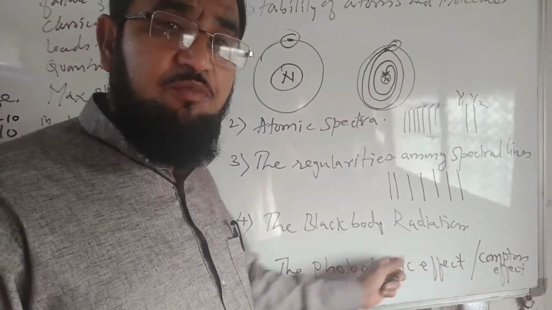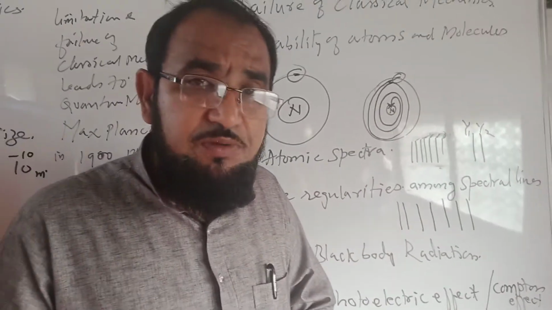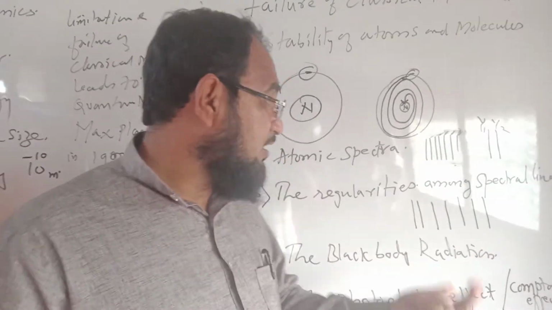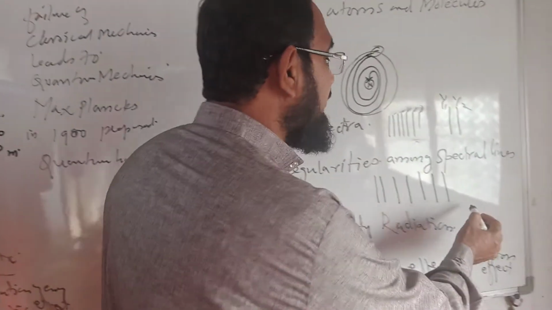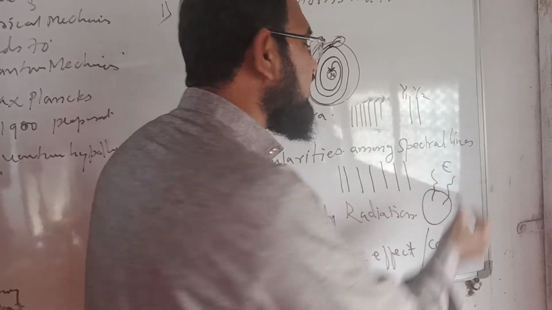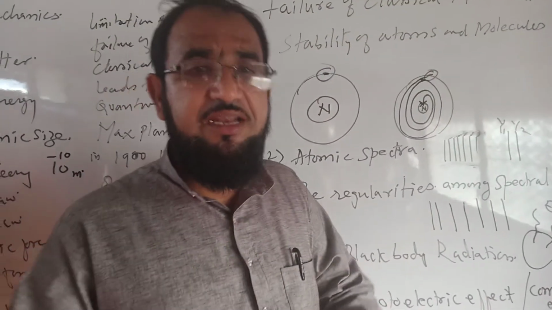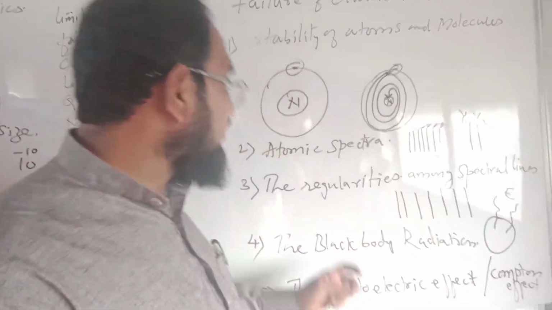Moreover, black body radiation is also not explained by the classical theory. Why is there black body radiation at different temperatures? A black body is a body which absorbs the energy incident on it, and it radiates at all wavelengths. This is not answered by the classical theory.